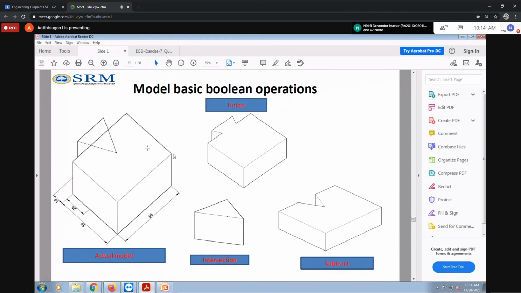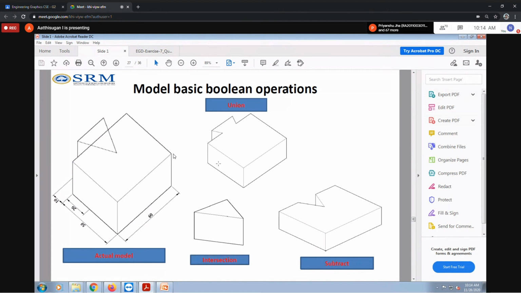Can you show one in AutoCAD? I will explain AutoCAD. Okay, wait. But I'll just clearly explain the theory portion first. Then I will go to AutoCAD again. So this is the given question.